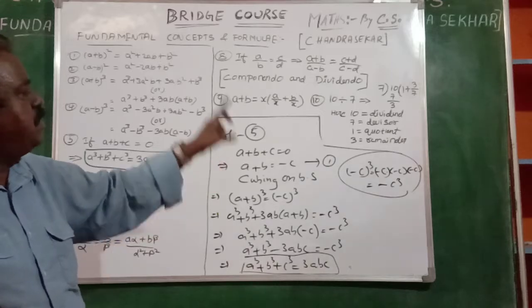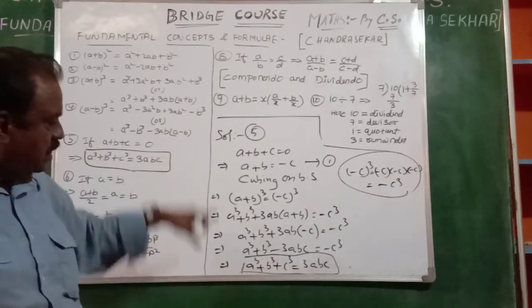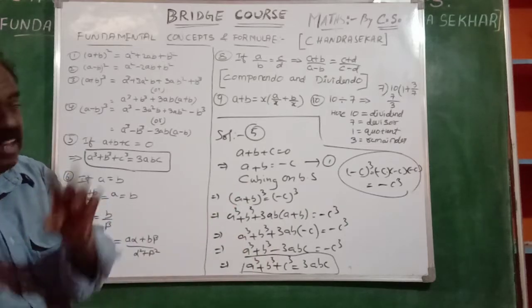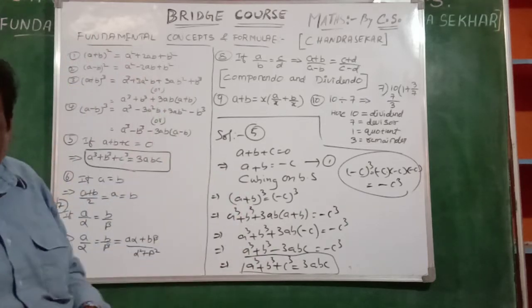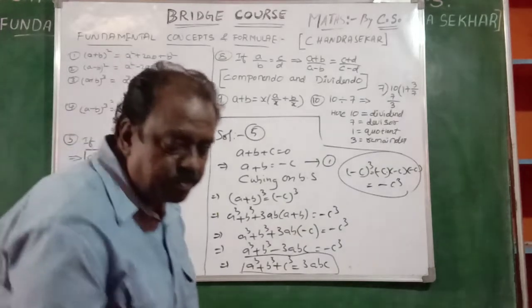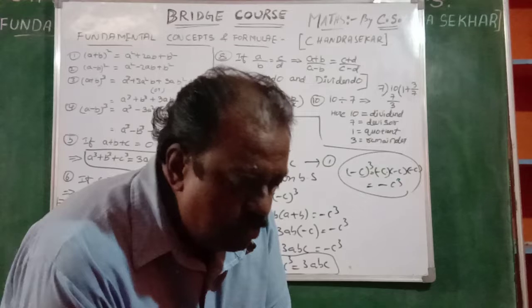If a plus b plus c is equal to 0, then the condition is a cube plus b cube plus c cube is equal to 3abc. Like that only. Okay, now that is the thing. Next, okay, is it clear? Yeah.